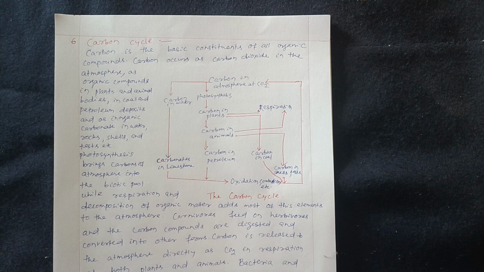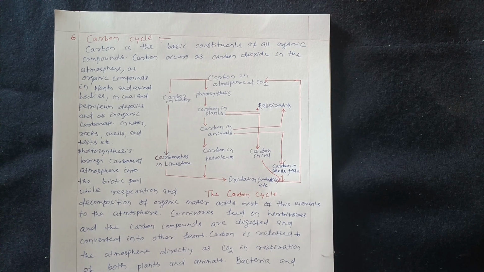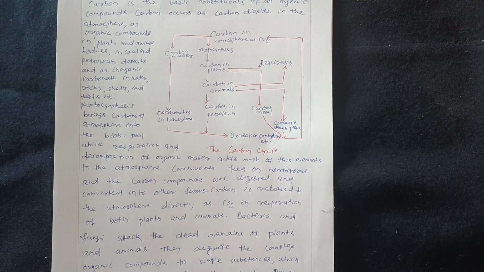Photosynthesis brings carbon of the atmosphere into the biotic pool, while respiration and decomposition of organic matter add most of these elements to the atmosphere. Carnivores feed on herbivores, and the carbon compounds are digested and converted into other forms. Carbon is released to the atmosphere directly as carbon dioxide in respiration of both plants and animals.